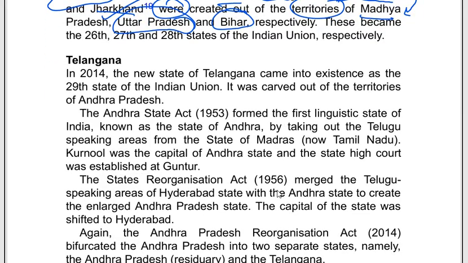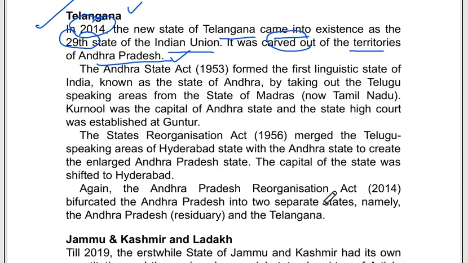Now, the last state, Telangana. In 2014, the new state of Telangana came into being as the 29th state of the Indian Union, and it was carved out of the territory of Andhra Pradesh.